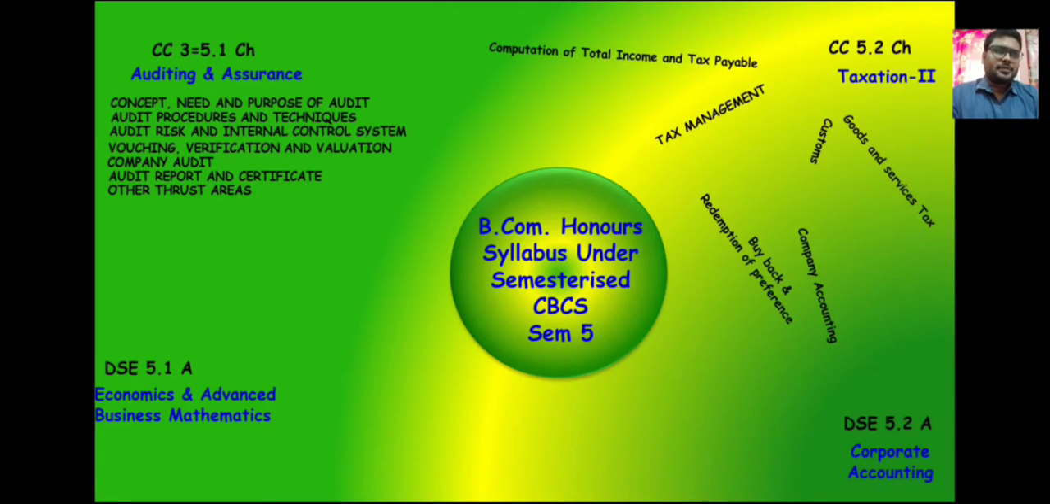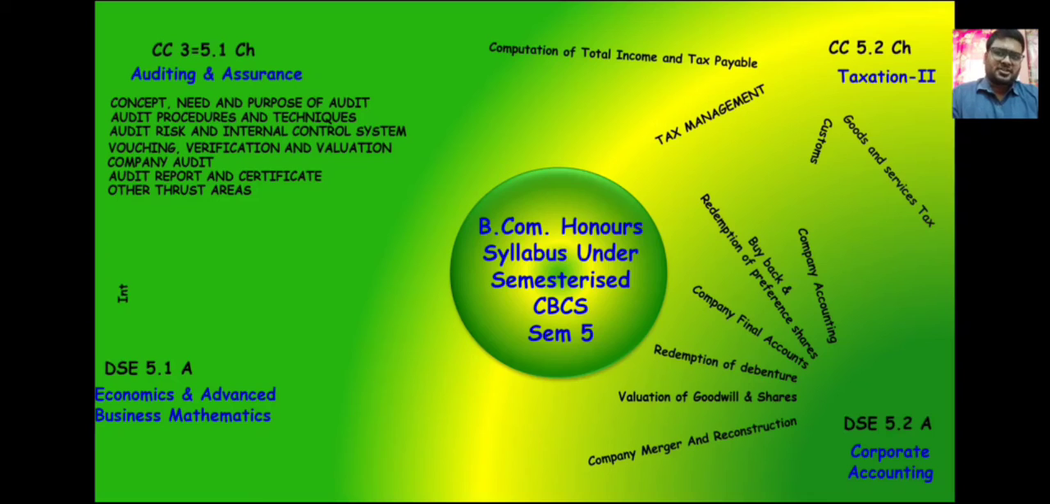In corporate accounting, the first chapter is company accounting. In company accounting, there will be accounting for issue of shares and debentures, company final accounts, buyback and redemption of preference shares, redemption of debentures, valuation of goodwill and shares, company merger and reconstruction. These are the chapters that have to be covered for your exams.